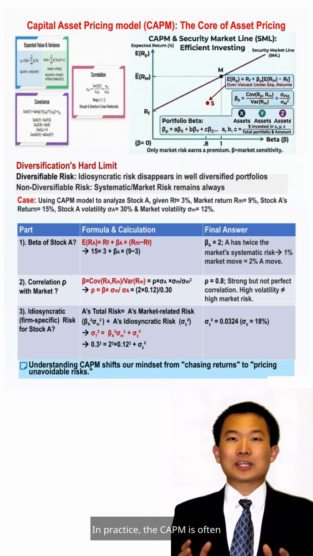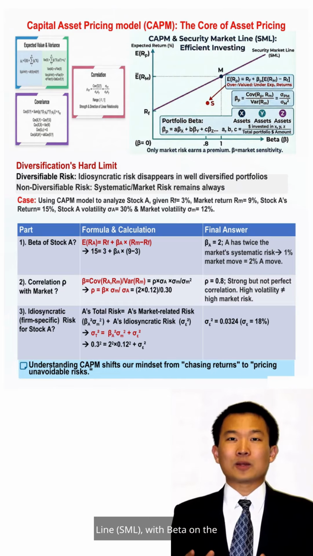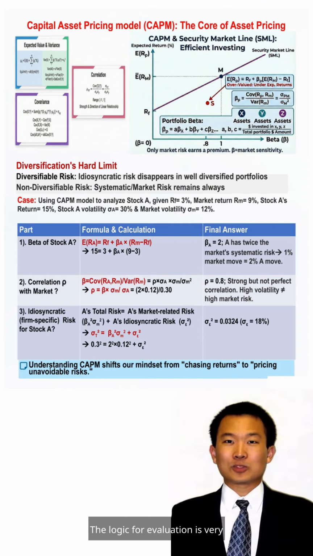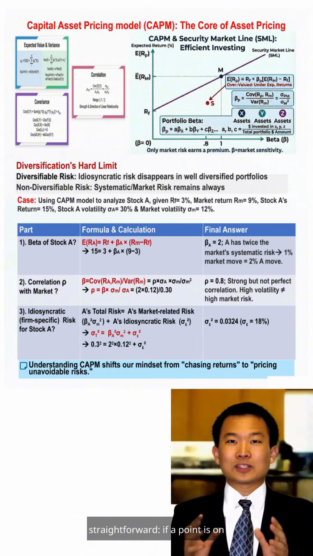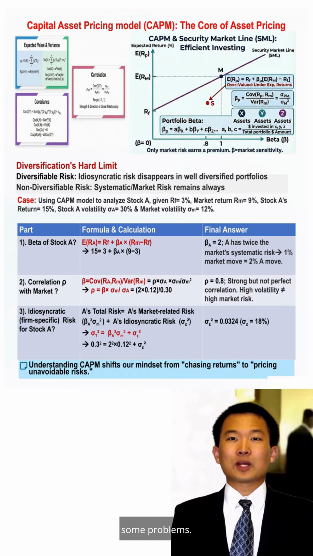In practice, the CAPM is often represented by the security market line, SML, with beta on the horizontal axis and expected return on the vertical axis. The logic for evaluation is very straightforward. If a point is on the line, it's fairly priced. Below the line, it's overvalued. Above the line, it's undervalued. Now let's learn by working through some problems.